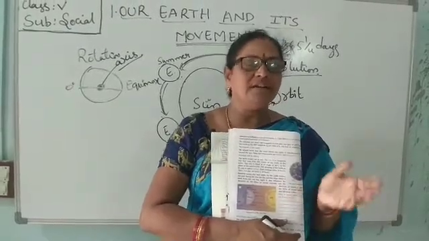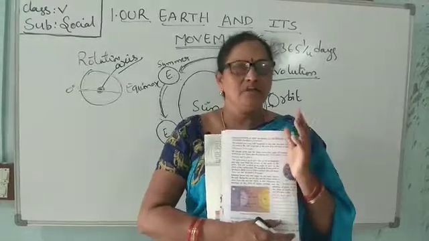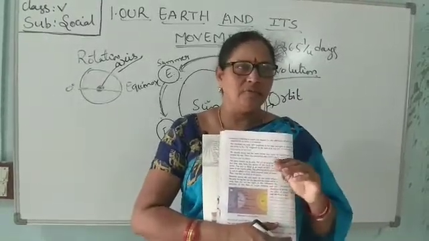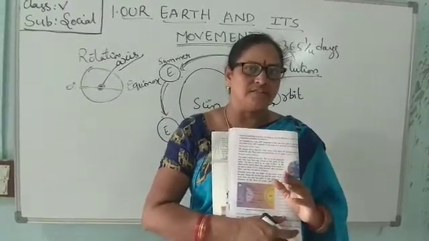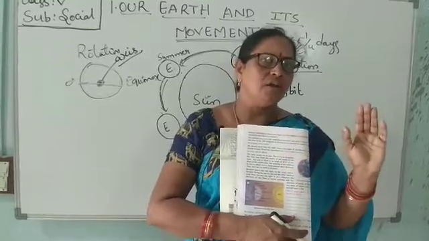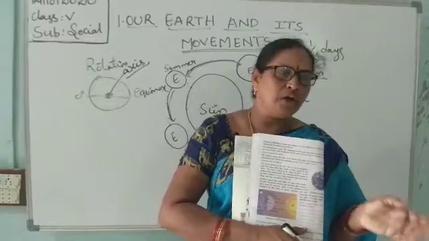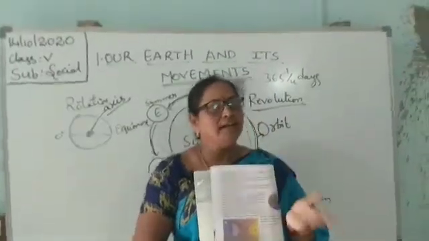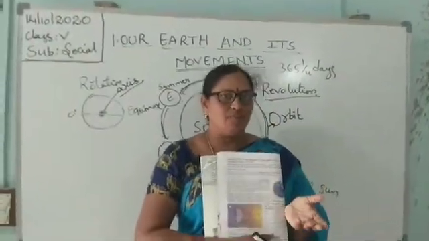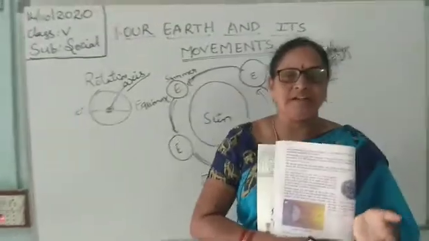It means in the winter season the days are very short and the nights are very long. Why? Because a lot of darkness covers the morning and evening. Mostly we feel night hours.